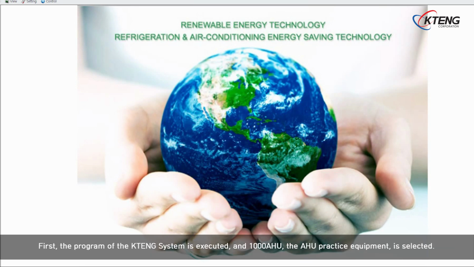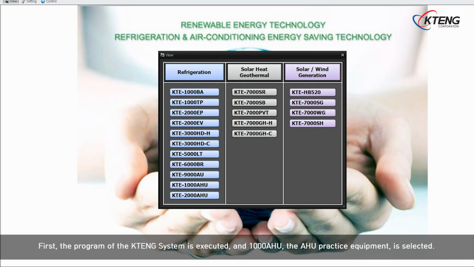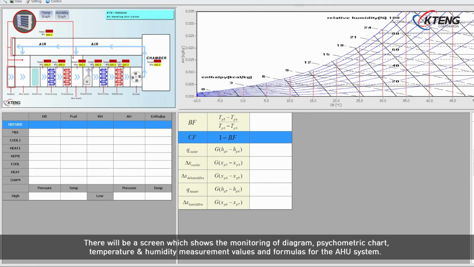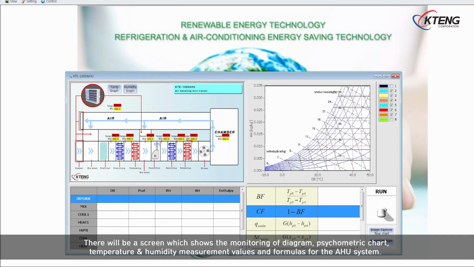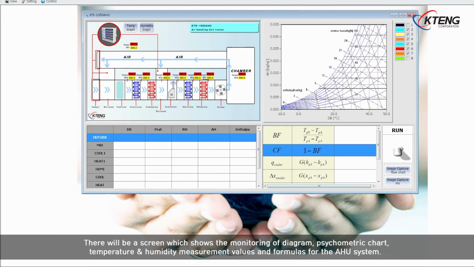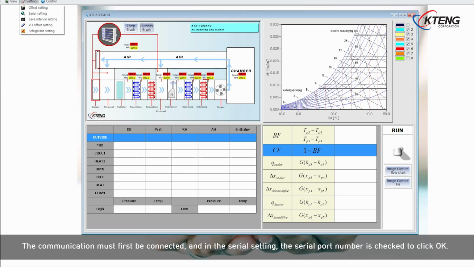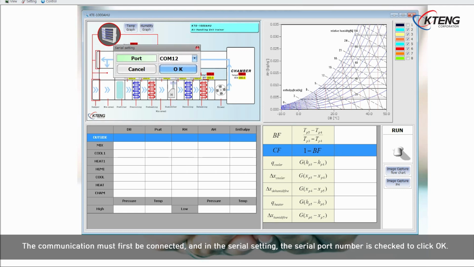First, the program of the KTENG system is executed, and 1000 AHU, the AHU practice equipment, is selected. There will be a screen which shows the monitoring of diagram, psychrometric chart, temperature and humidity measurement values and formulas for the AHU system. The communication must first be connected, and in the serial setting, the serial port number is checked to click OK.